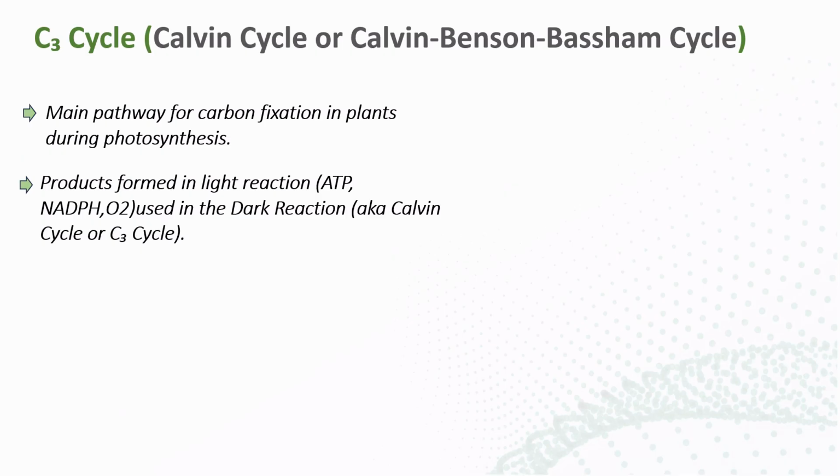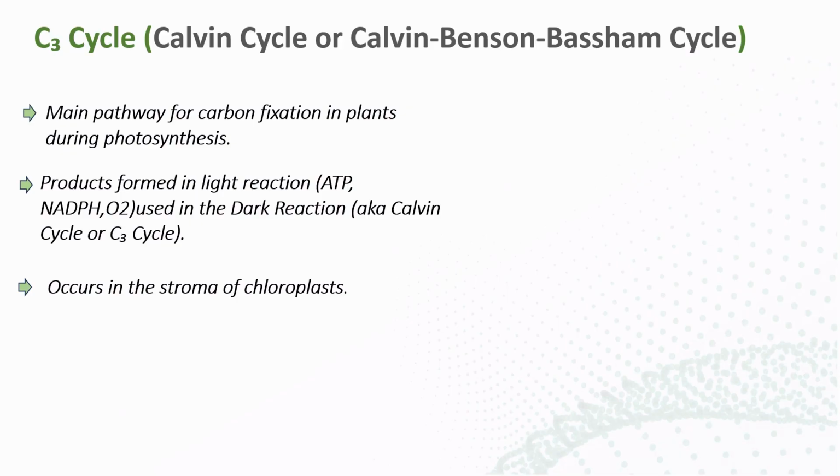During photosynthesis, every process goes step by step. Before this, the plant has undergone the light reactions. In the light reaction, what were the products formed? ATP, NADPH, and some evolution of oxygen. Those products formed in the light reaction will help in the dark reaction through the Calvin cycle.